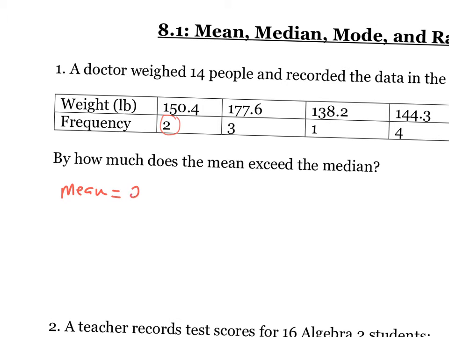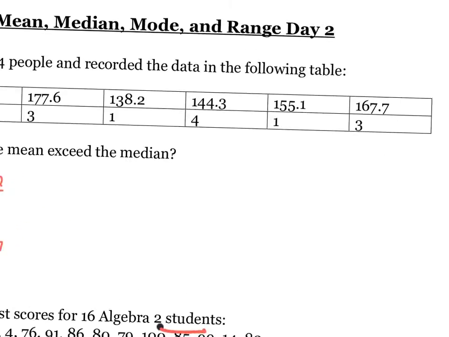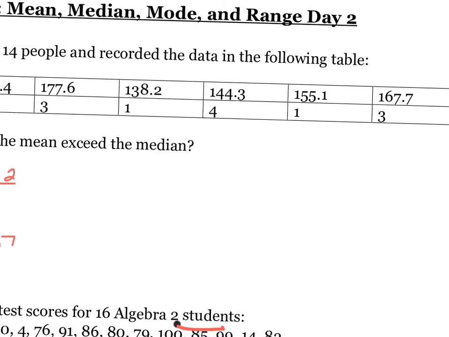Okay, I'm back. You should have gotten this value, and I think that's sometimes where these things get messed up, is people don't practice seeing how accurate they are at gathering values. The frequency is 14 because I'm just adding up 2 plus 3 plus 1 plus 4 plus 1 plus 3. When you divide those two things, you end up getting 157.7. Realize the question is asking by how much does the mean exceed the median, or how much bigger is the mean than median. So next part is we have to write out this list.